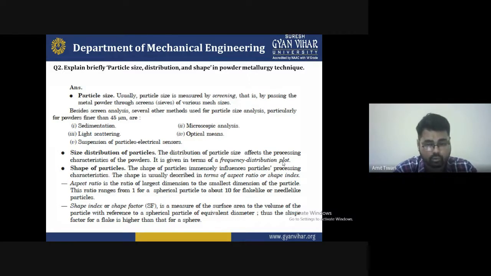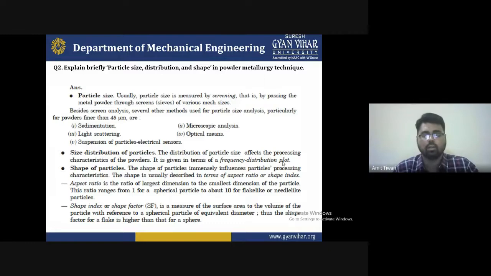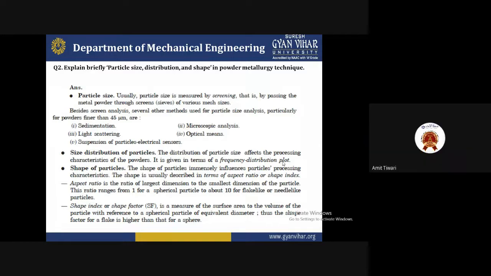First of all, you discuss with the expert how much time is required for machining. Because if you do machining after completing the product, and you have no idea, and you have not checked the chemical analysis, the components, and the proper distribution of the particles, then it is a total waste of money and time, and you require more hard work for making the powder metallurgy product.